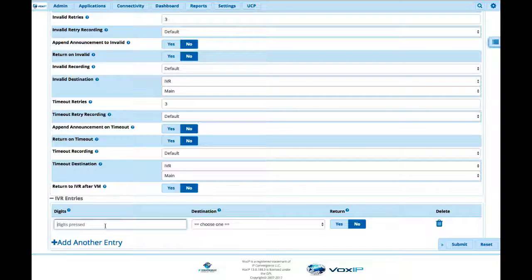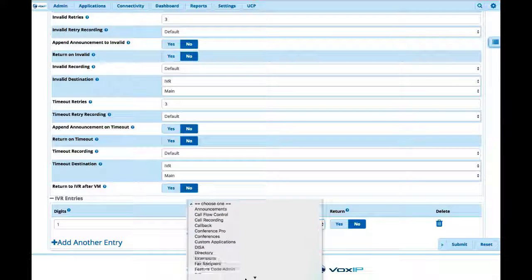One of the powerful things about VoxIP is that we can route calls inbound, outbound from an IVR to another system that has a trunk connection. It doesn't matter. So let's say they press 1. Even though you may have extensions in that range of 1100, let's say 1200, the IVR is smart enough to know that when you're pressing digits, it'll actually have an interdigit timeout. So you can actually have extensions in that same range that start with 1. They will not conflict. Most phone systems, you can't do that. If you have an extension range from 2000 to 2099, button 2, you can't use that. But we can do that.